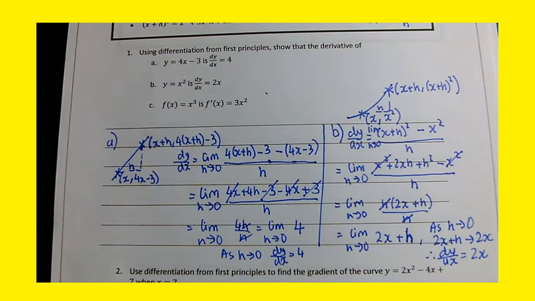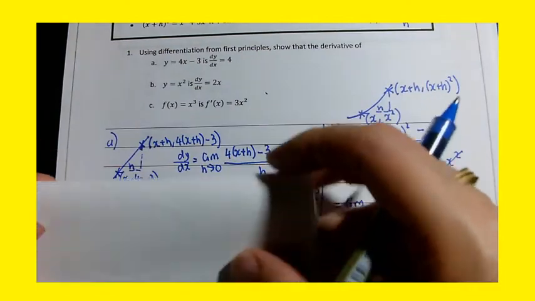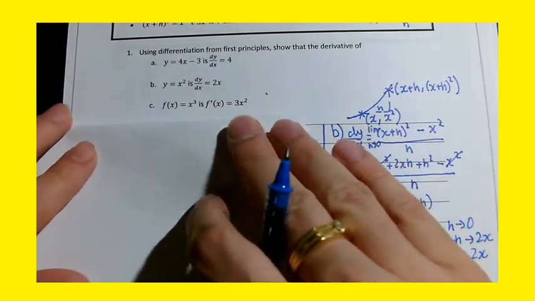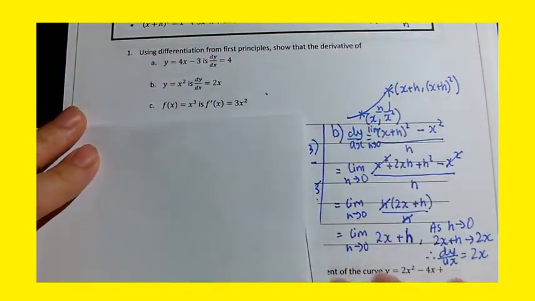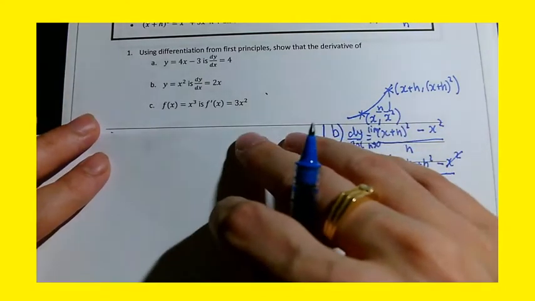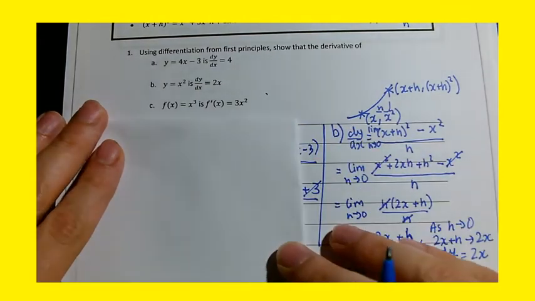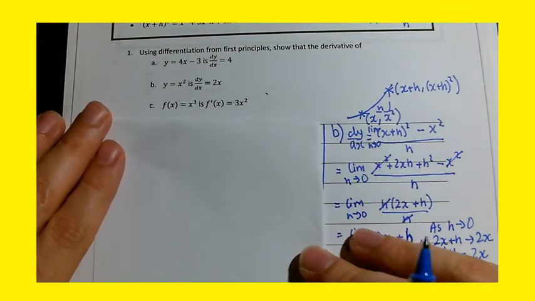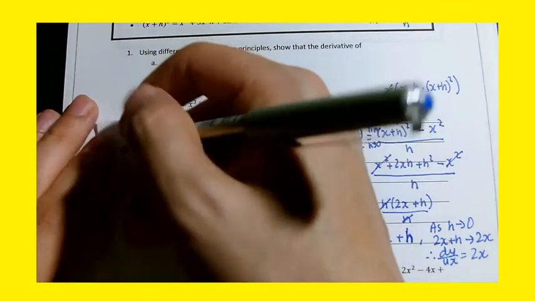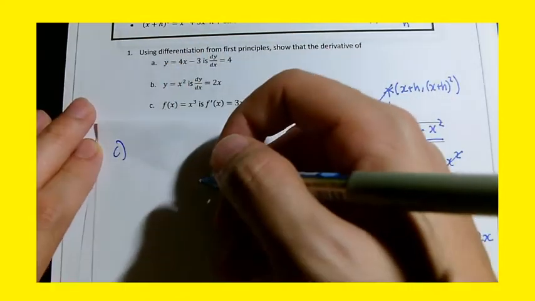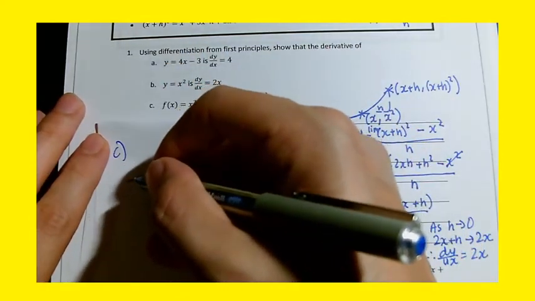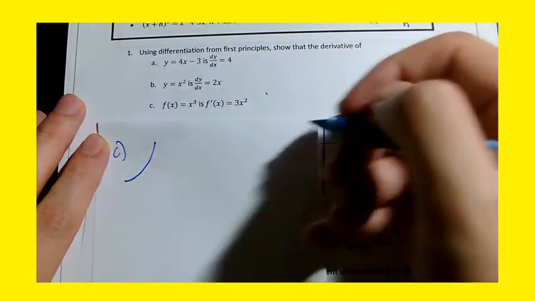Right, the final question on question 1 looks like this. Okay, so I'll just do it like this. I've got f(x) equals x cubed. I need to show the derivative is 3x squared. So again, I'm just going to show a section of the x cubed graph. It does not need to be accurate.